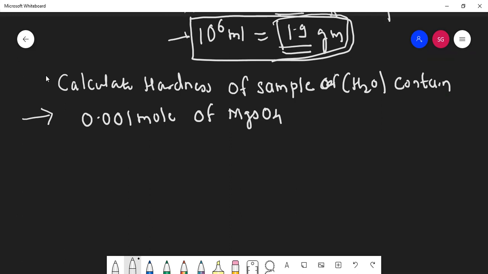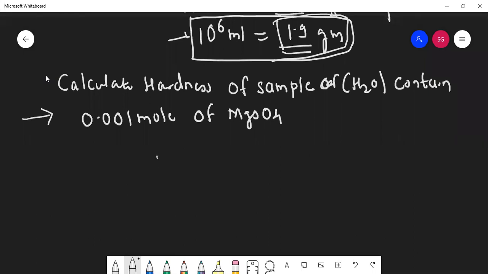Students, can you tell me, hardness of water is always calculated in? Students, hardness of water is always calculated in terms of calcium carbonate. Always remember, hardness of water is always calculated in terms of calcium carbonate.